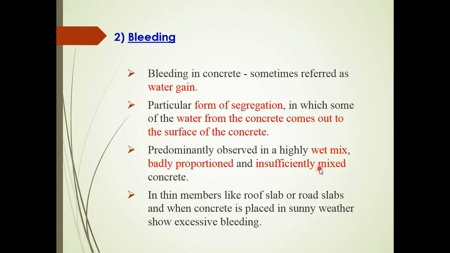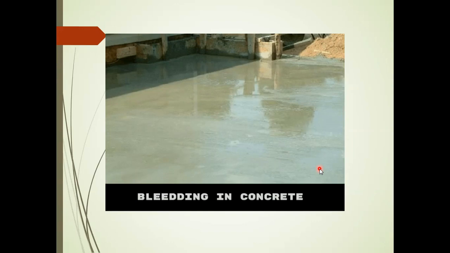In thin members like a roof slab or road slab, and when concrete is placed in sunny weather, it will show excessive bleeding. So this is an example of bleeding in concrete. You can see here there is some water on top of our concrete.